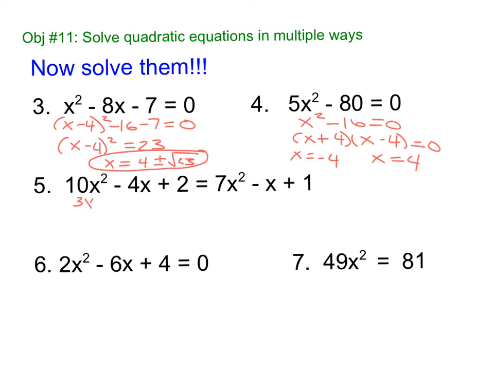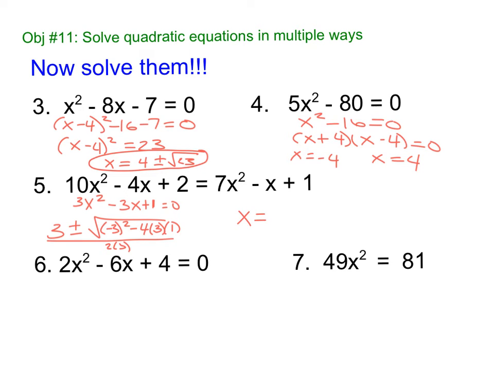This one was our 3x squared minus 3x plus 1 equals 0. This is not factorable, and since you have an a term, I would do the quadratic formula. So x equals 3 plus or minus the square root of negative 3 squared minus 4ac, all over 2a.